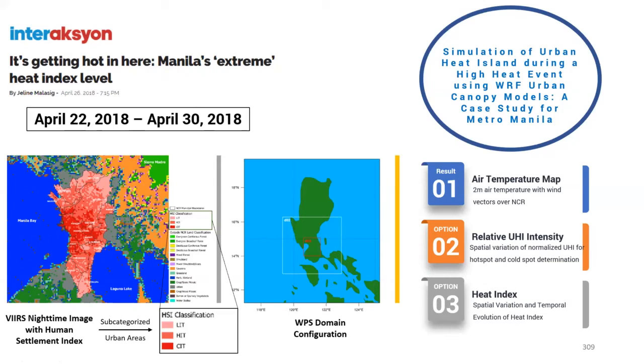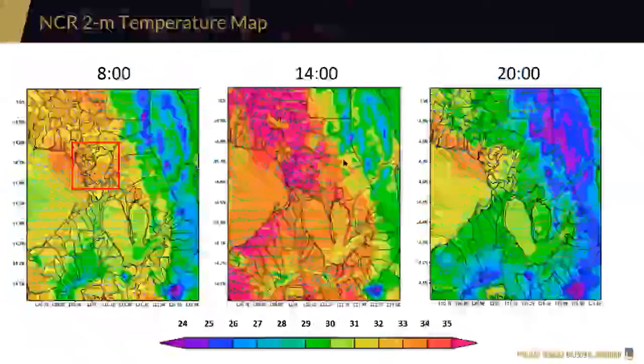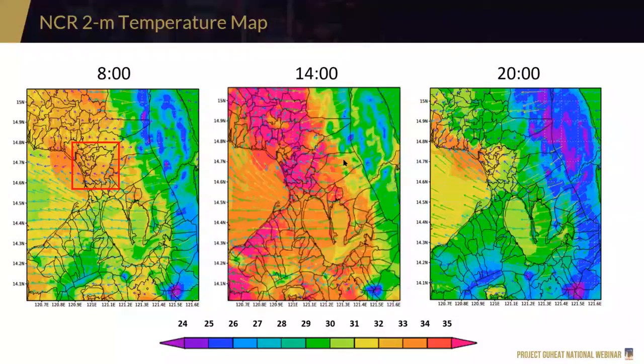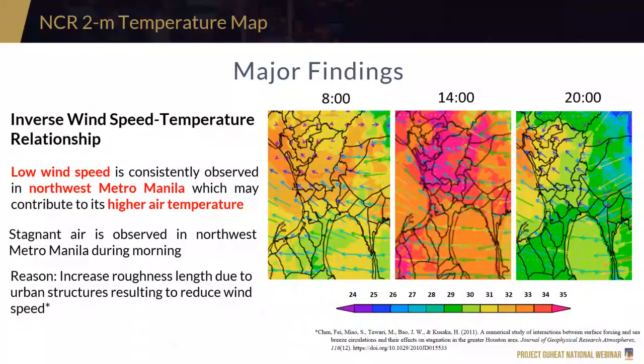Now, I'm going to share with you some major findings from the study in terms of air temperature, the relative UHI intensity and heat index. So this is the NCR 2-meter temperature map at 8 a.m., at 2 p.m., and also at 8 p.m. Some major findings na lang po. There might be some methodologies that I might be skipping. If you are interested to find out, a separate study will be released soon.